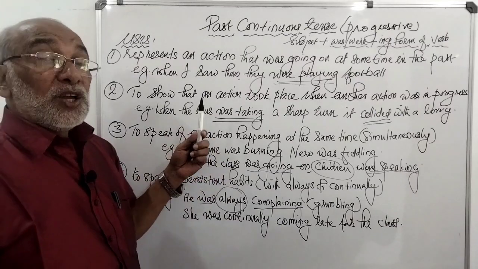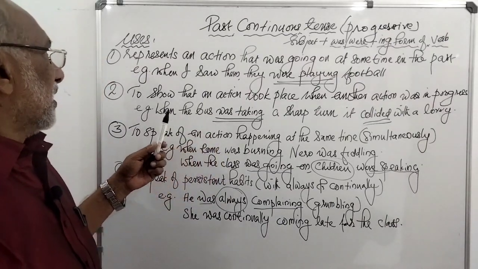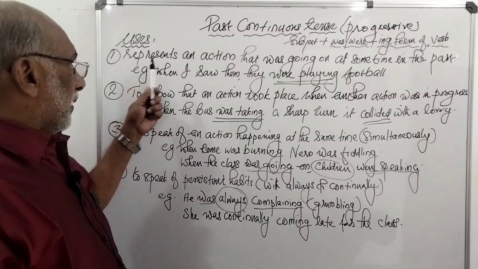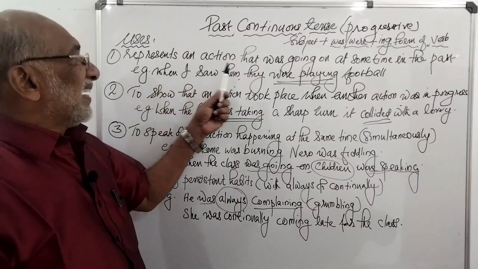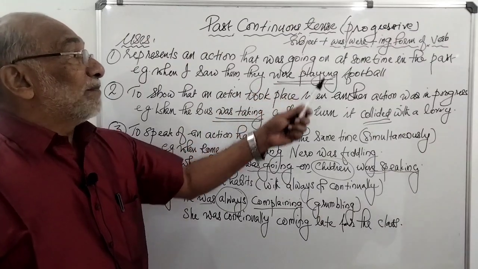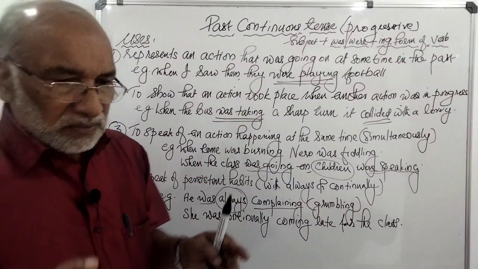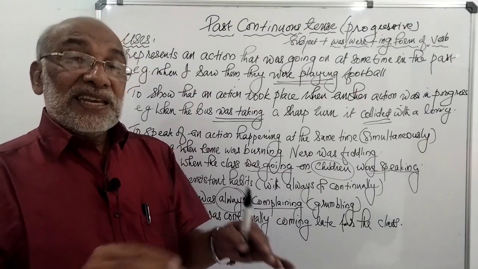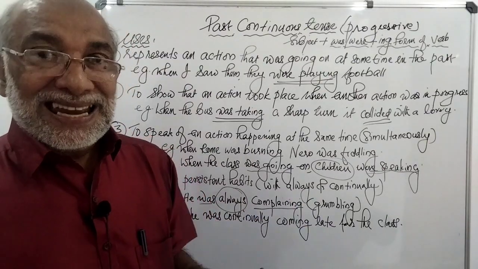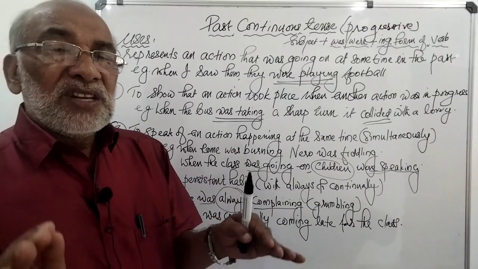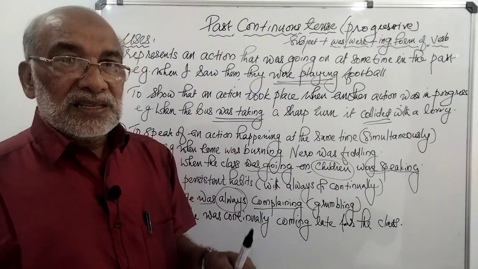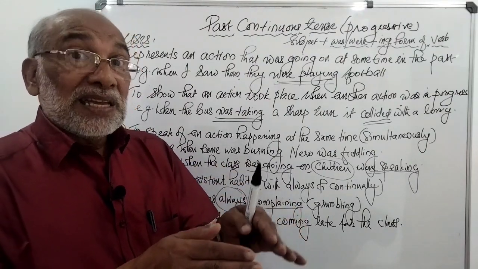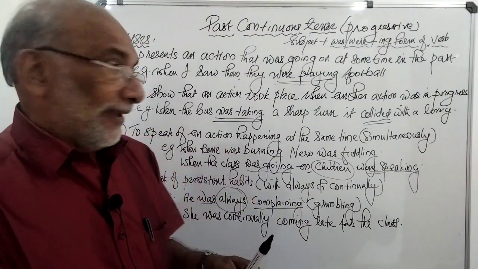Let's come to the uses of past continuous tense. First one: it represents an action that was going on at some time in the past. That is, we just point out a point of time in the past and say that an action was in progress at that time. In a very simple way, we can explain it like that.